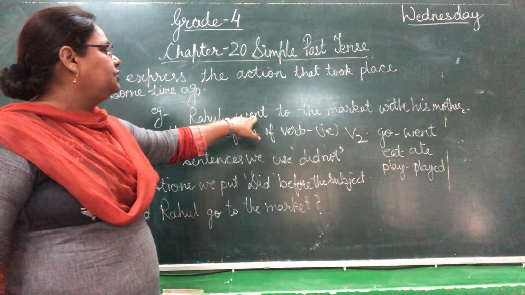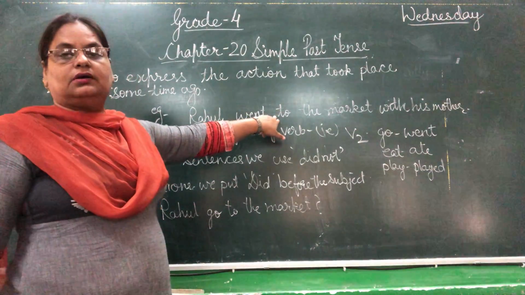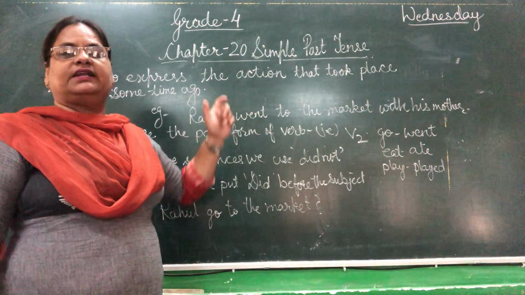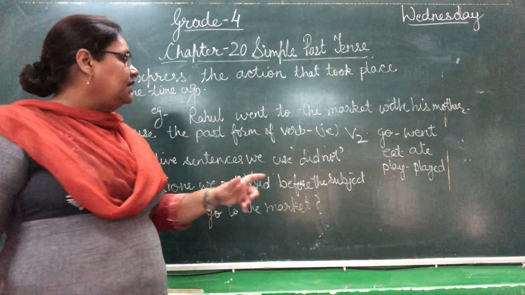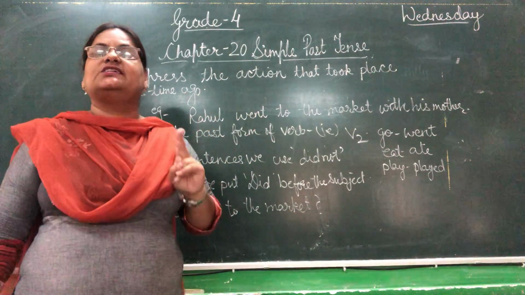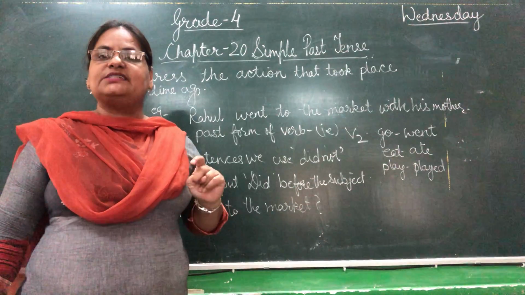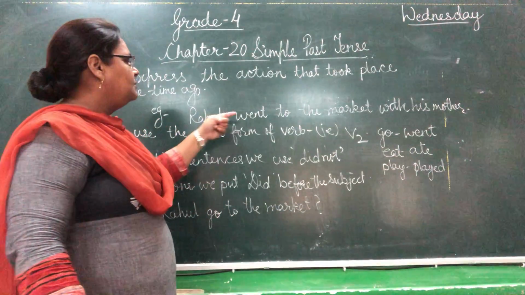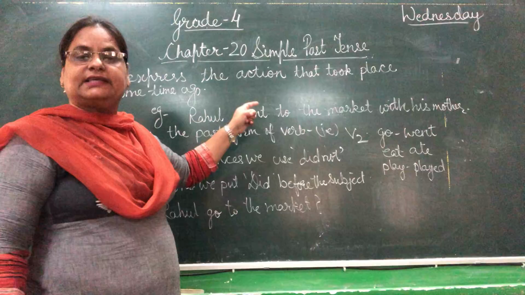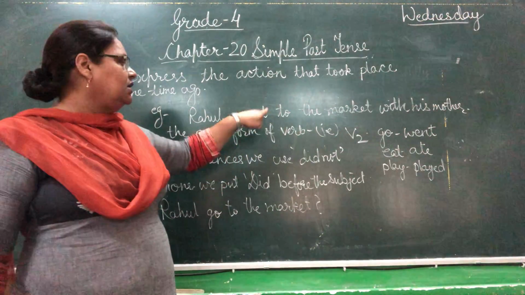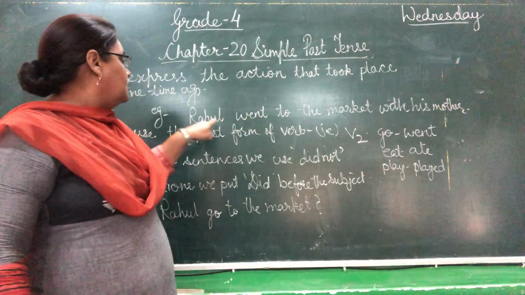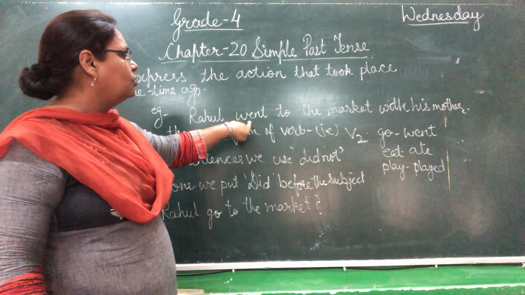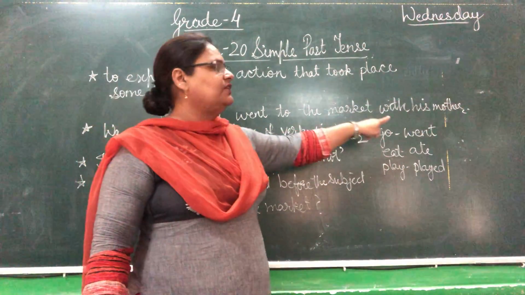Rahul did not go. Here I will change, when I am using did in the sentence, then I use the verb's first form. Keep this in mind, children. If I am using did in the sentence, then I change this verb into the verb's first form. Rahul did not go to the market with his mother.